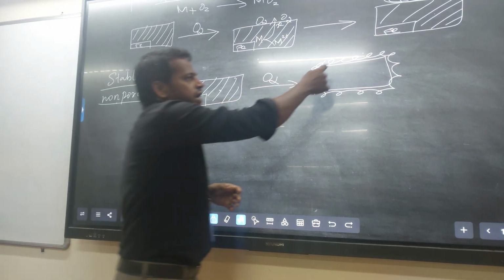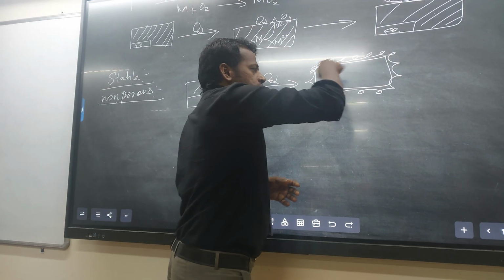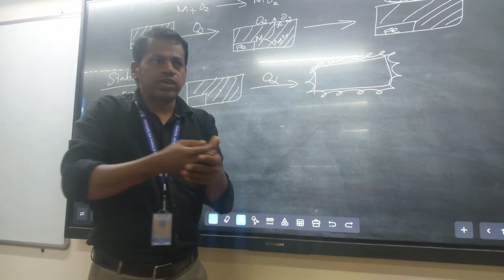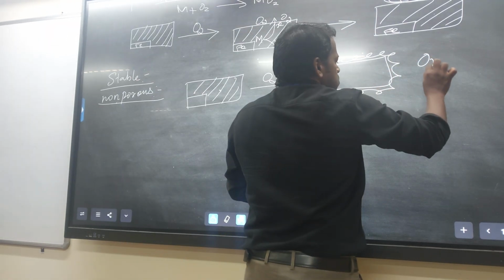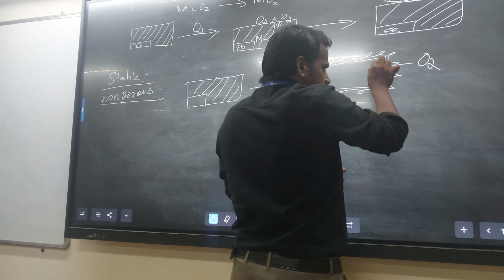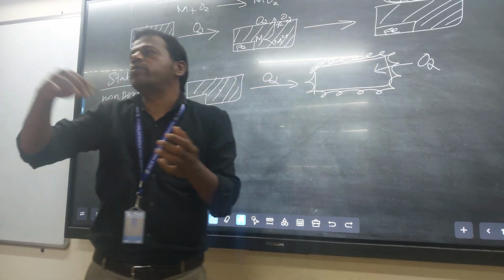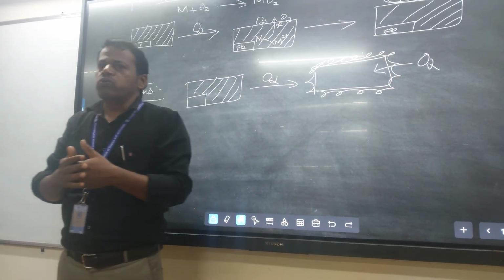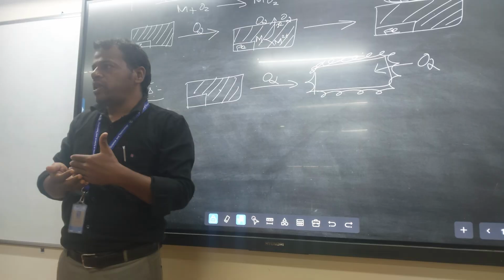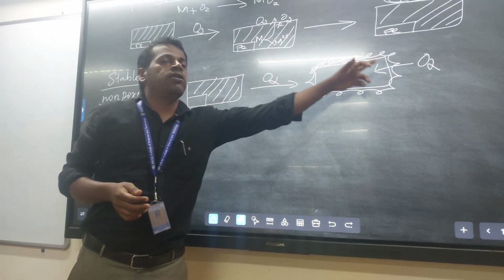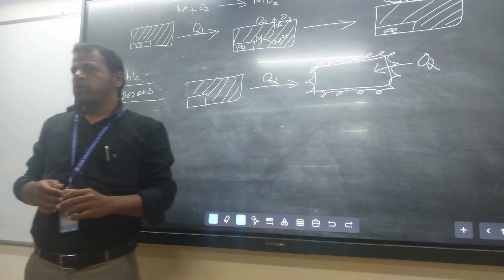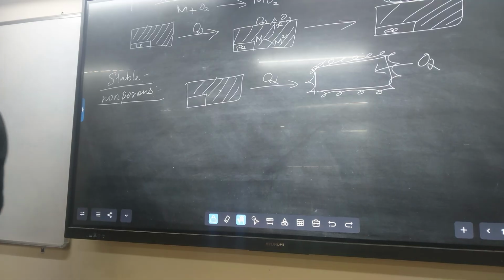It means it covers the metal surface fully. It won't allow the environmental oxygen to interact with the fresh metal surface to form a metal oxide. That is a stable oxide layer, or else called a non-porous layer.